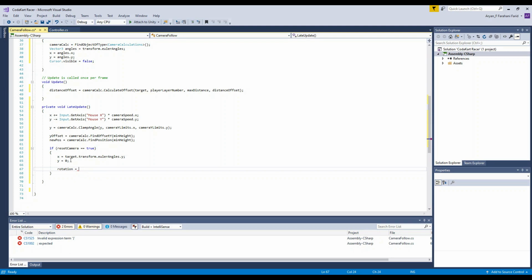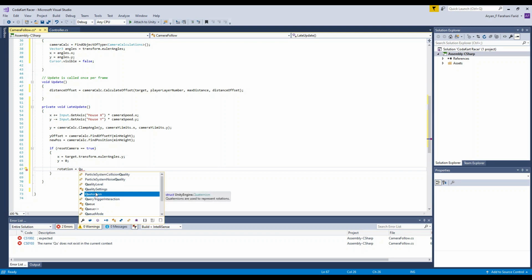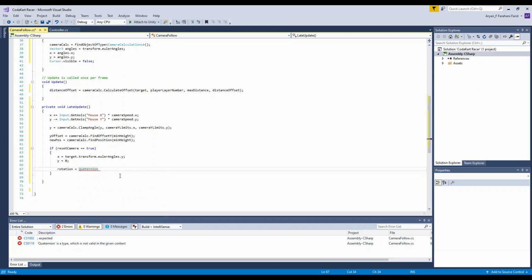I'm not even sure, but write quaternion, and then Euler, I'm guessing, capital Euler, and then parentheses again, y comma x comma, and then 0.0f, and then make a semicolon. Boom. That took forever.